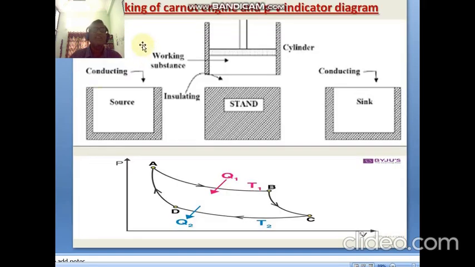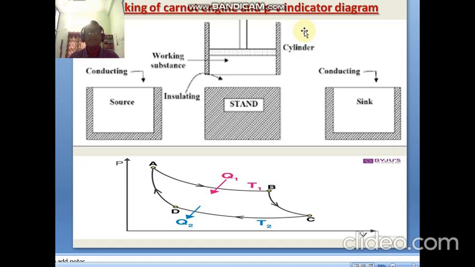Here we are discussing the working of the Carnot engine and the PV diagram, the PV indicator diagram. So what is an indicator diagram? An indicator diagram is nothing but the graphical representation, or behavior curve, of given two thermodynamical variables at a constant thermodynamic quantity.